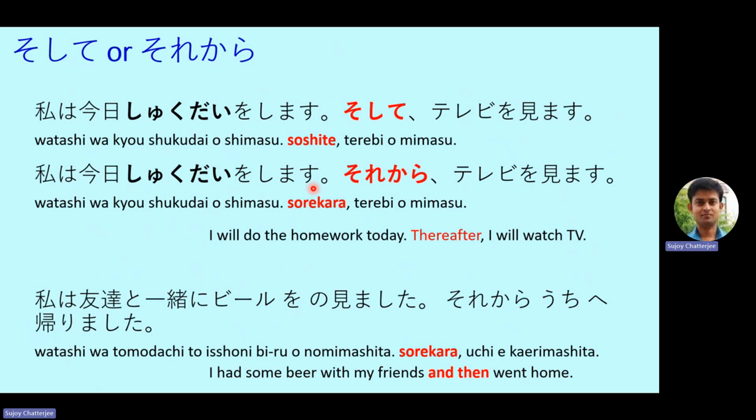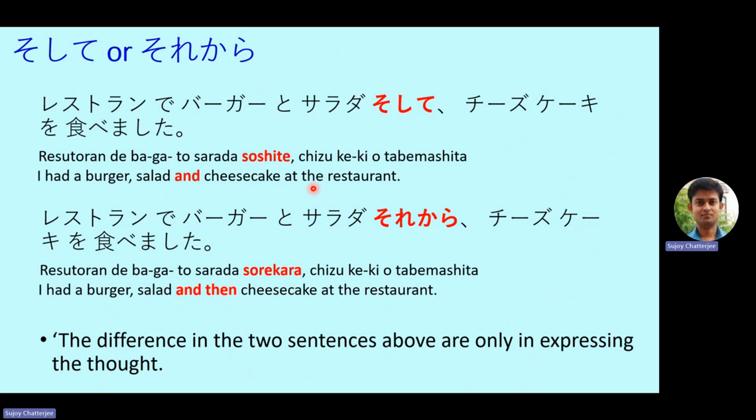So I had beer with my friends and then went home. So it's past tense, nomimashita, kairimashita. So I had some beer with my friends and then I went home. So here "and then" is represented by sorekara. Restaurante baga to sarada soshite chizukeki o tabemashita. So this we have seen. I had a burger, salad, and a cheesecake at the restaurant.